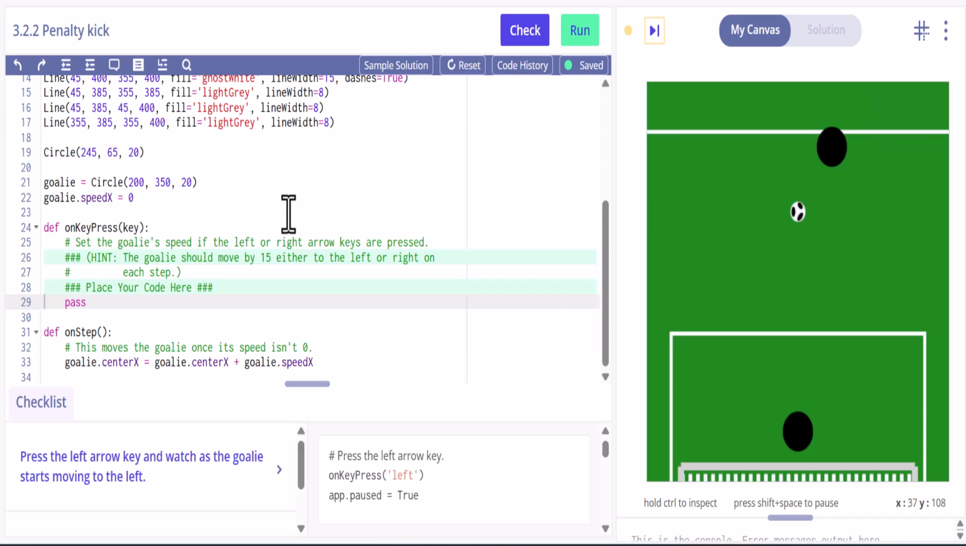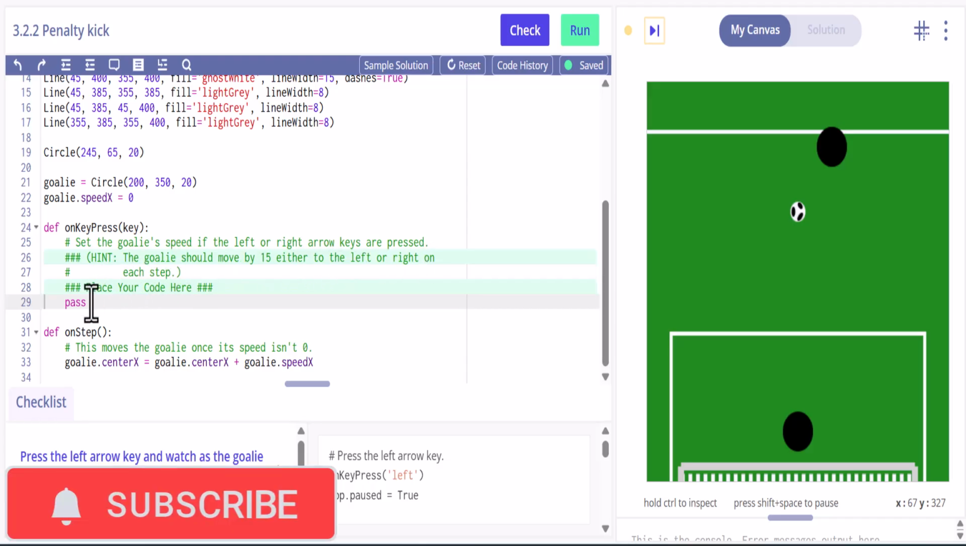All right, welcome back. So in this video, we're looking at another Carnegie Mellon practice activity. This one happens to be penalty kick. And what we're doing is basically we are moving the goalie here from side to side. And we have a hint. It says the goalie should move by 15 either to the left or the right on each step. So we're just going to place some code there for that. So that one's pretty easy.